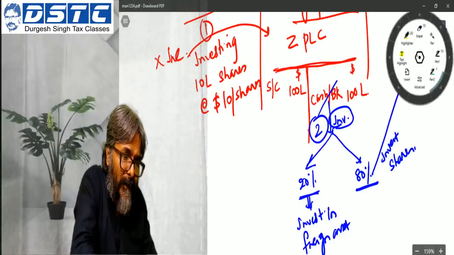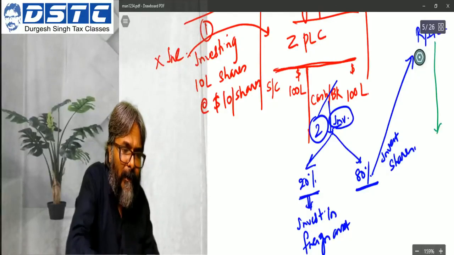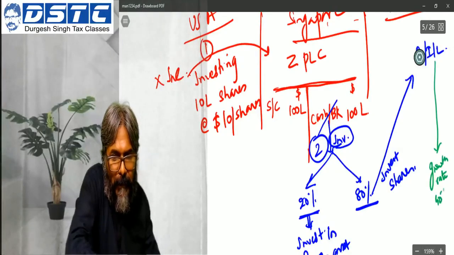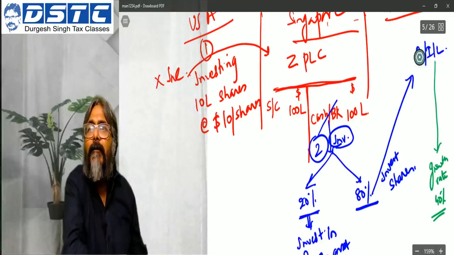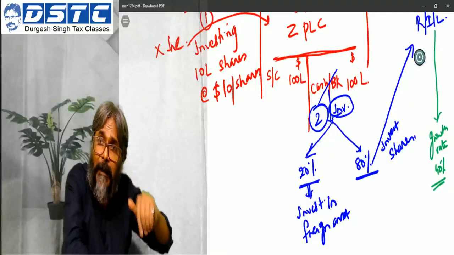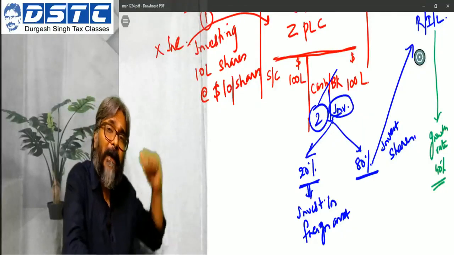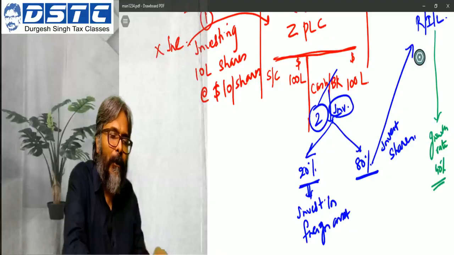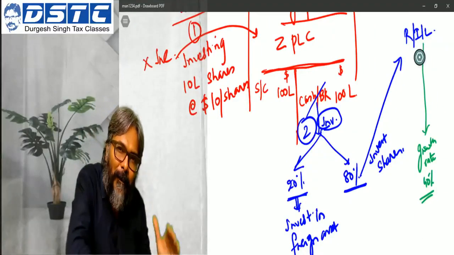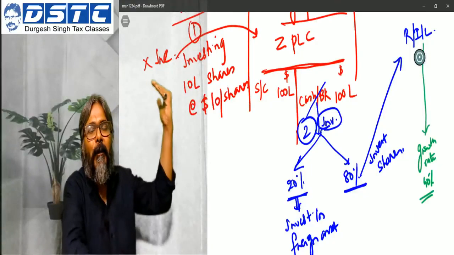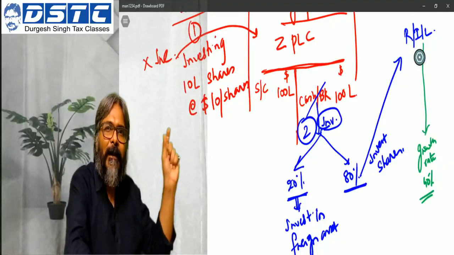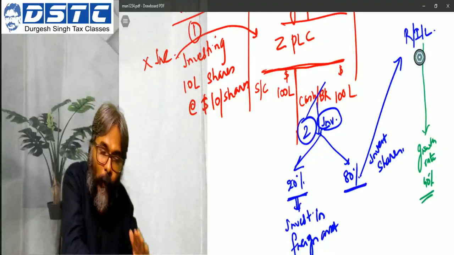After that, students, the growth rate of the RIL shares, the company growth rate, was 40%. Now, if the growth rate of RIL is 40%, what does it imply? It will imply that the share price of RIL in the market will pick up thick and fast. So it will enhance substantially. Now, if the share price of RIL enhances substantially, it will have its own impact.